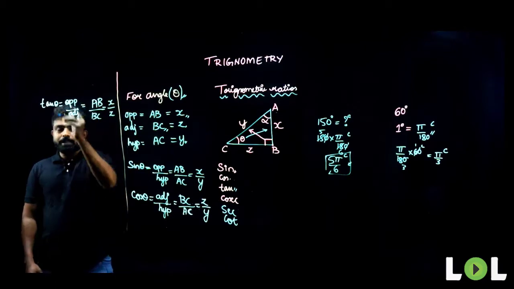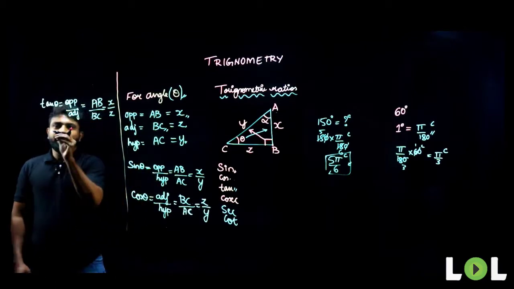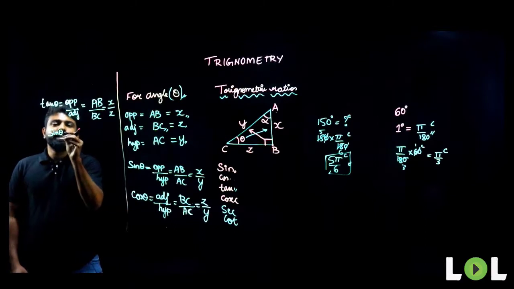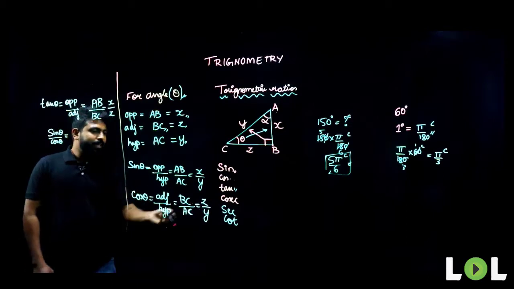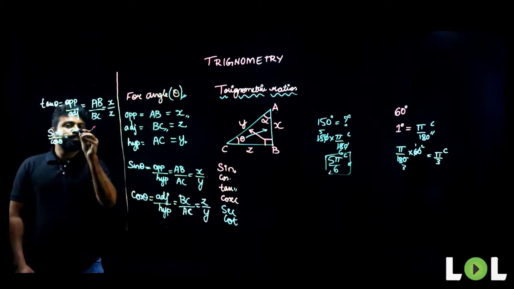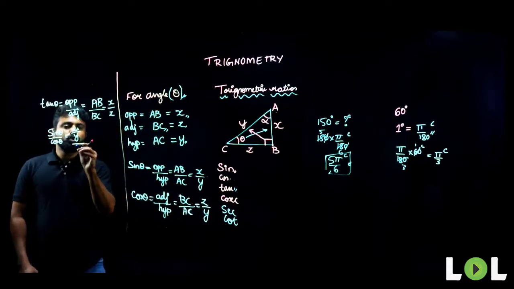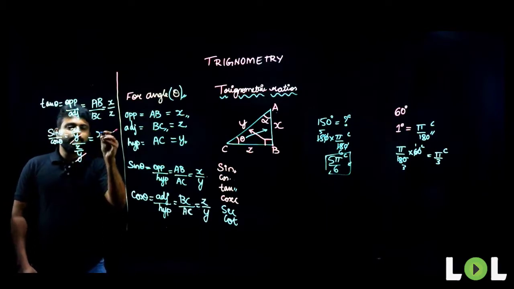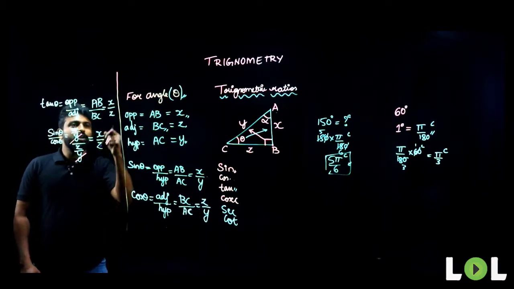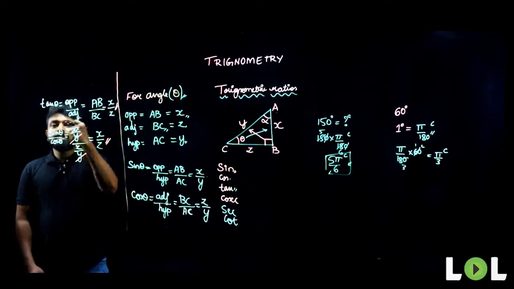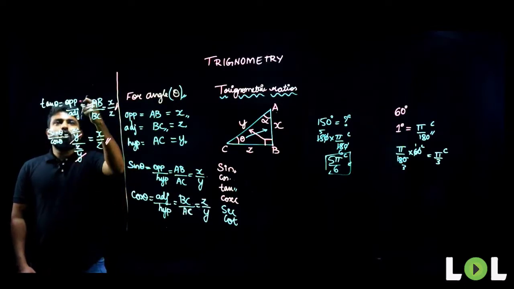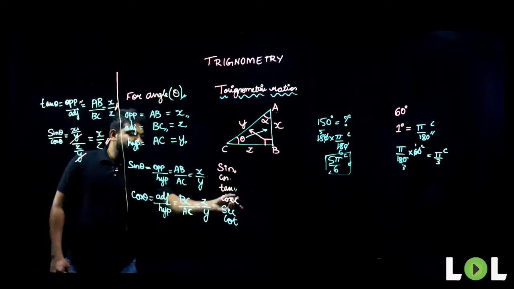But tan theta can also be written as sin theta by cos theta. What is sin theta here? Sin theta is X by Y. What is cos theta, people? Cos theta is Z by Y. So X by Y divided by Z by Y. Look at this, Y and Y get cancelled, so we'll have X by Z. You will have the same value here as well. So tan theta is nothing but sin theta by cos theta, or opposite by adjacent. Both are the same.